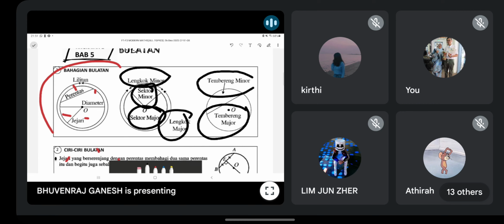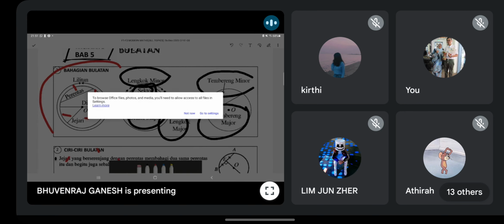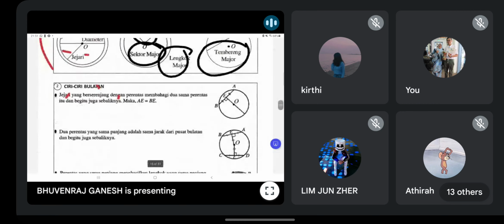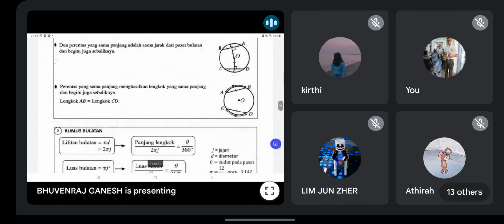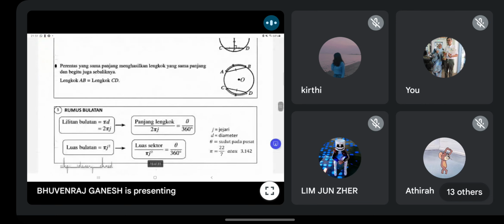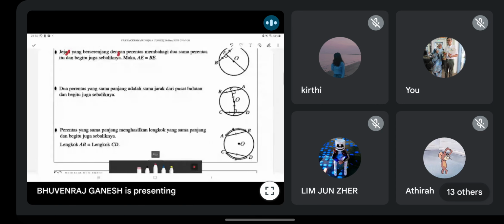Alright, so you must know all these. This is the basic for circle. Later in circular measure kamu belajar balik all of this. Okay. This one, properties, ciri-ciri. Okay, so this one you all must know that. Let me see.